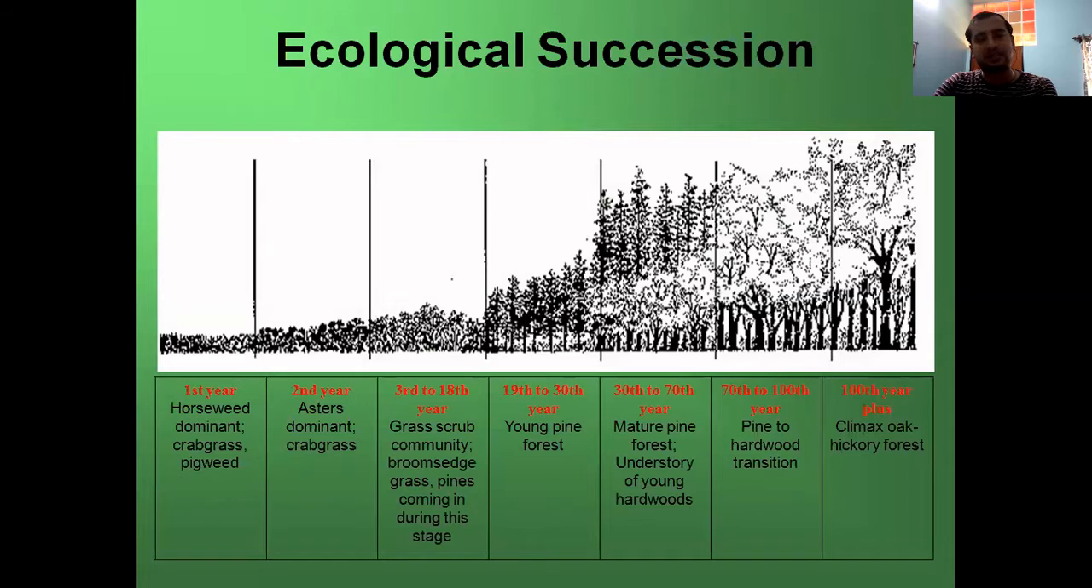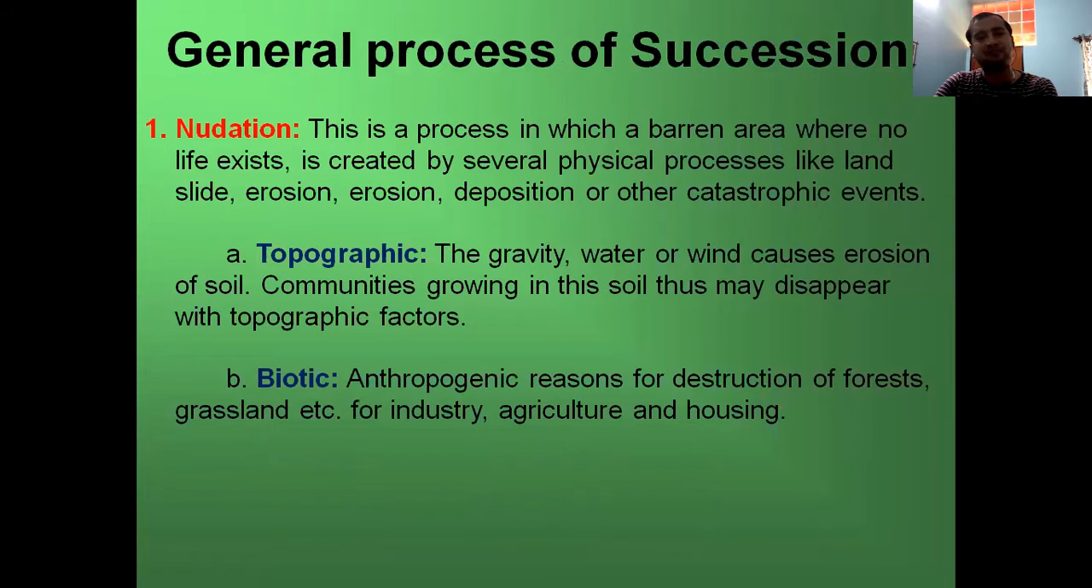This is another pictorial depiction of how much time it takes for this ecological succession to proceed. If you have seen, it takes nearly 100 years for a forest to become a climax community of oak trees.